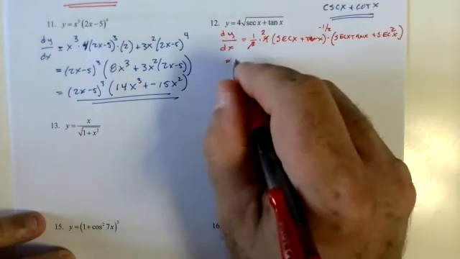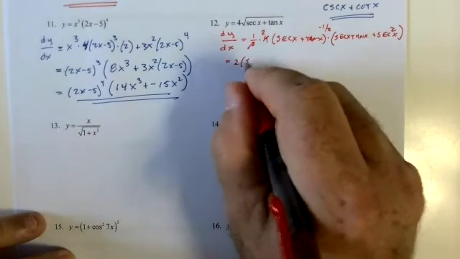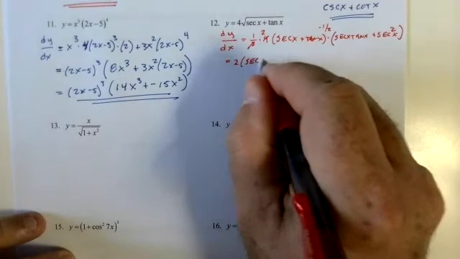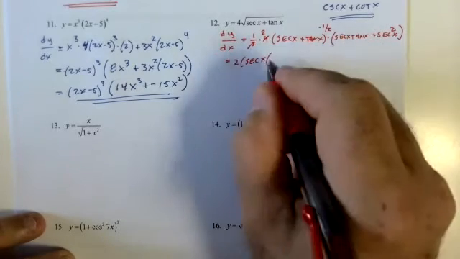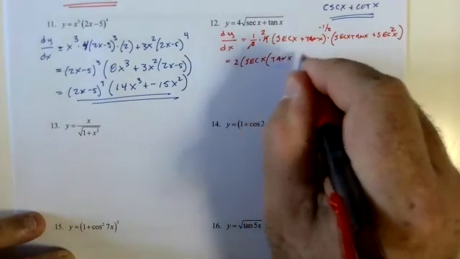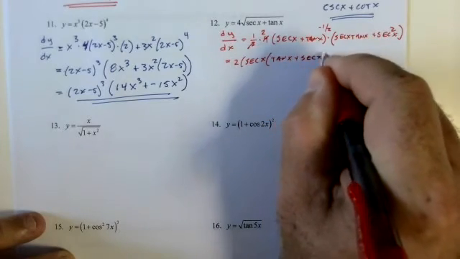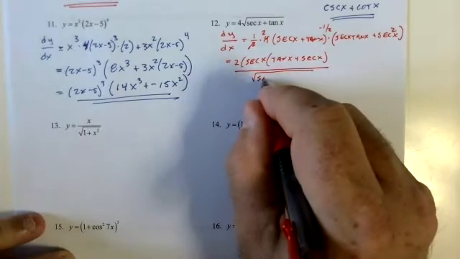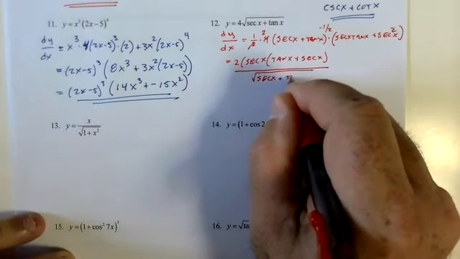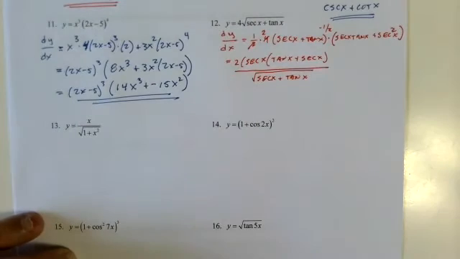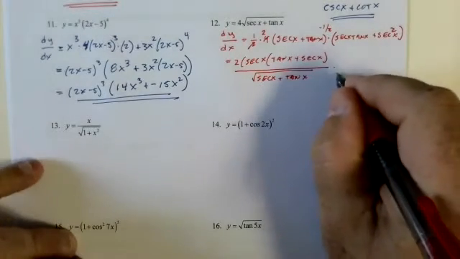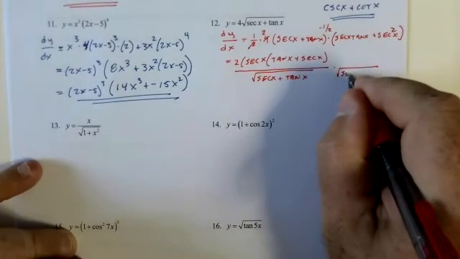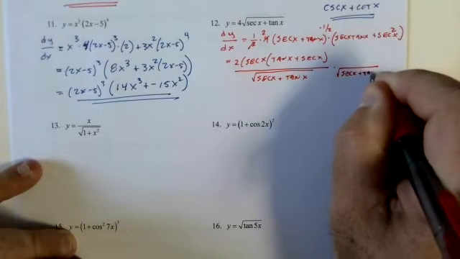Yeah, I'll definitely do it. 2 secant x, factoring it out, tangent x plus secant x over square root of secant x plus tangent x, times square root of secant x plus tangent x.